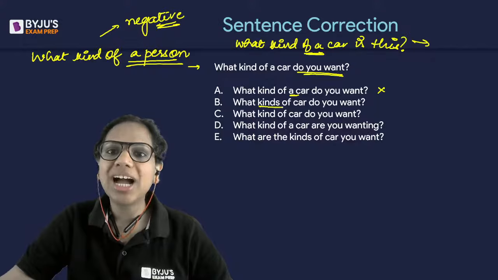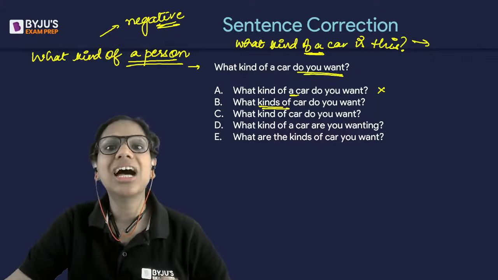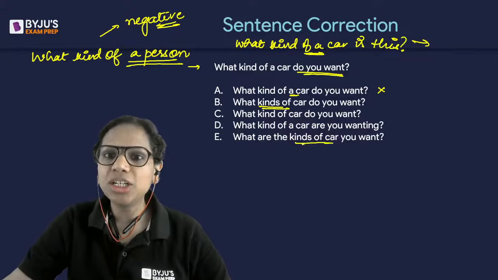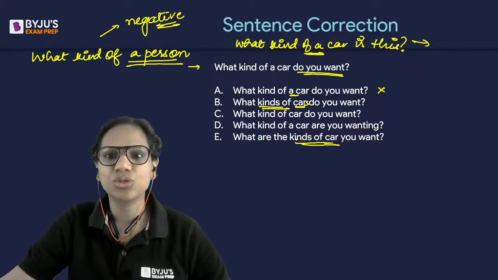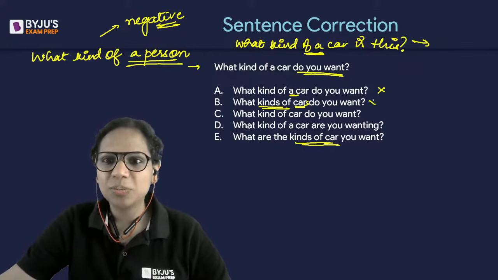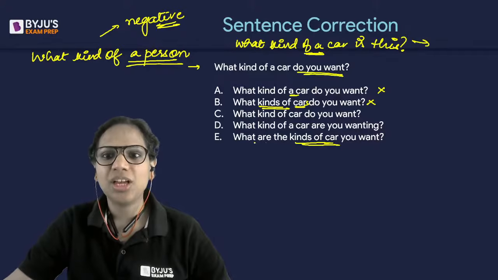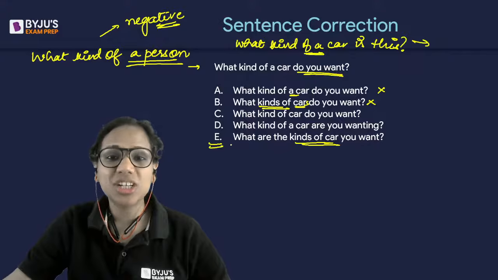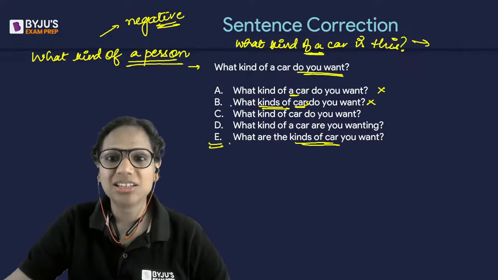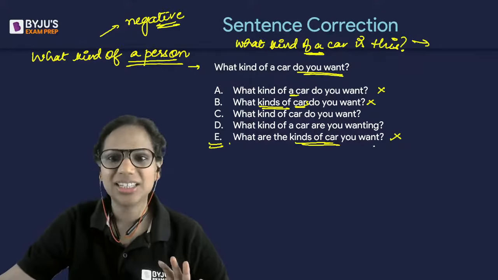Then, what kinds of? The moment you use kinds of, you need to use plural with the noun also. What kinds of cars do you want? So B is eliminated. It's also more wordy, plus it's grammatically incorrect.